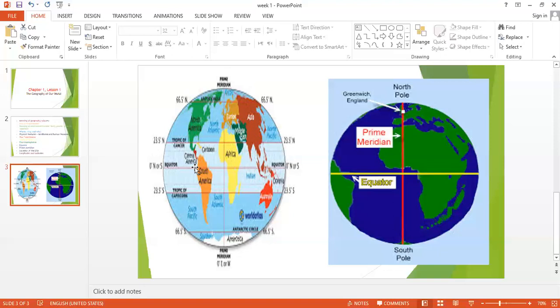So if you want to find the location of any country or place, you can check the numbers of longitudes and latitudes, and then define the location of any place by these degrees. You understand why we study longitudes and latitudes? Because each has a degree or number. By this degree, we can find the location of any place.